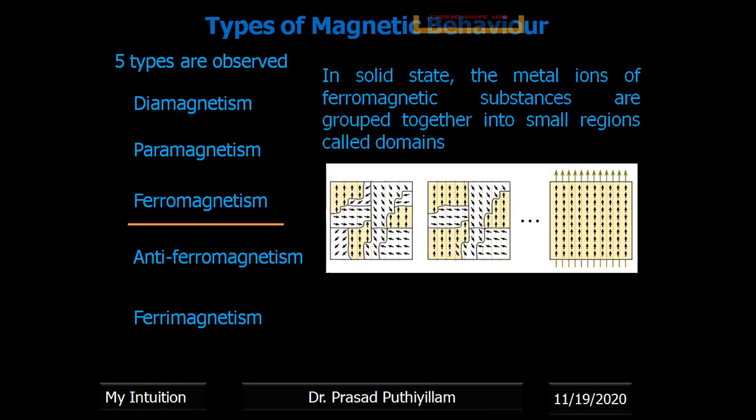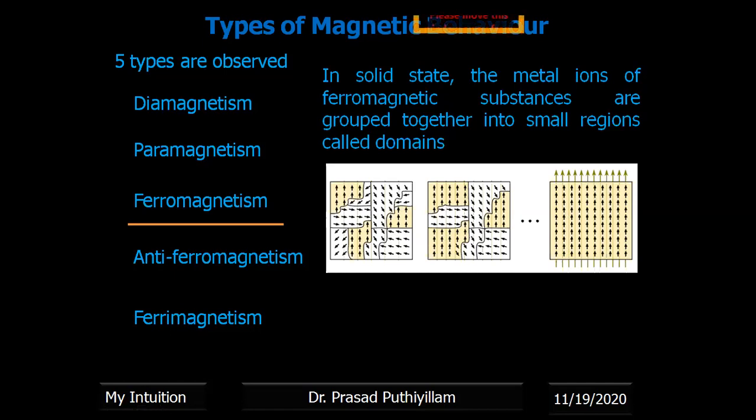It is represented in the image. You can see these are our domains. In this domain, the electrons are grouped, directing towards one point. This is another domain, the third domain, the fourth domain, the fifth domain. These different domains we also call grains. If it is introduced into a magnetic field, then all these domains or grains will align towards the magnetic field. They will align themselves to support the external magnetic field.